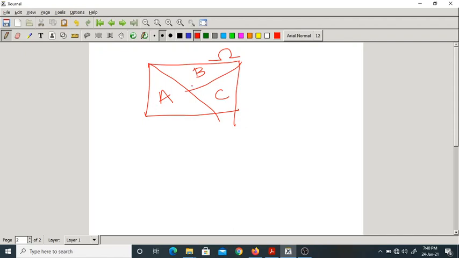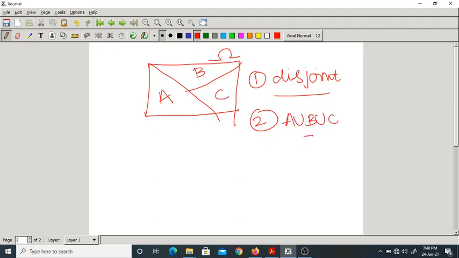Now how should these A, B, C be? They should be disjoint. First and foremost, all these sets A, B, C should be disjoint. Next condition: A union B union C should be omega.